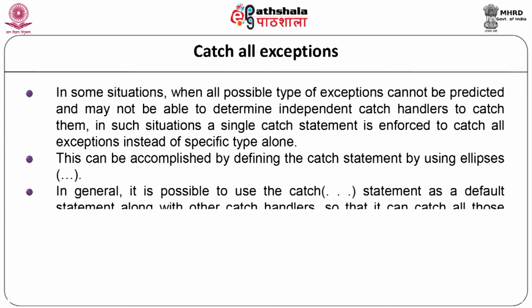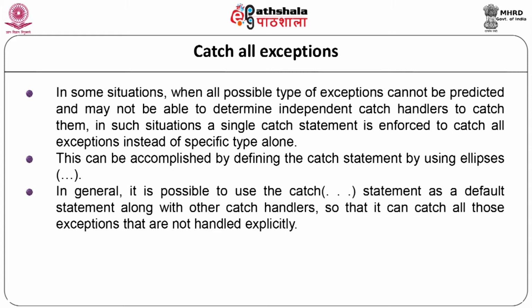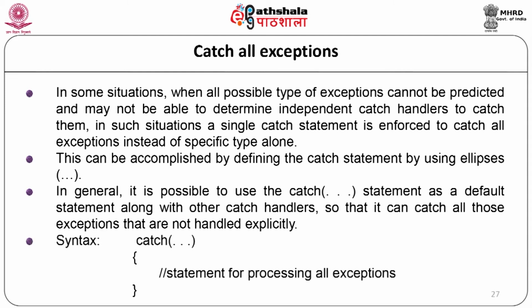In general, it is possible to use the catch with the ellipsis as a default statement along with other catch handlers, so that it can catch all those exceptions that are not handled explicitly. The syntax is catch, in round brackets three dots (ellipsis), opening and closing braces, and some statements to handle the catch.